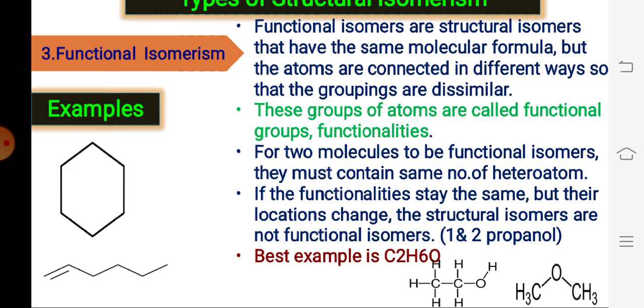Another example is cyclohexane and 1-hexene. In this example, cyclohexane and hexene, both are different. The molecular formula is the same but they are structurally different. Basically, these are isomers of each other.